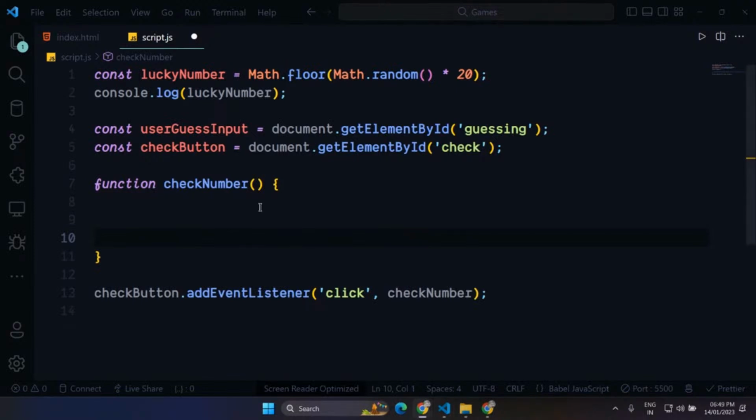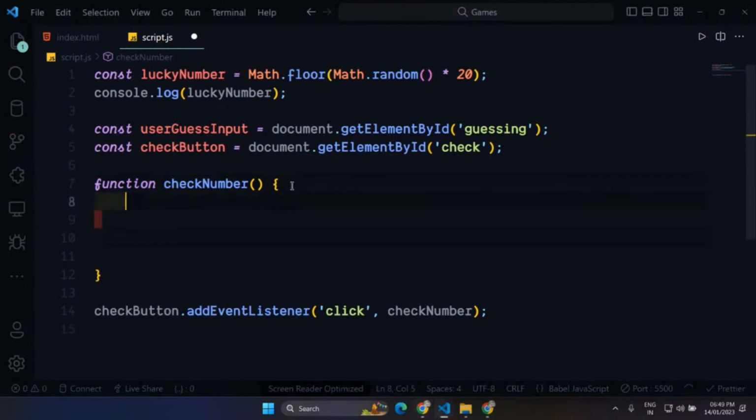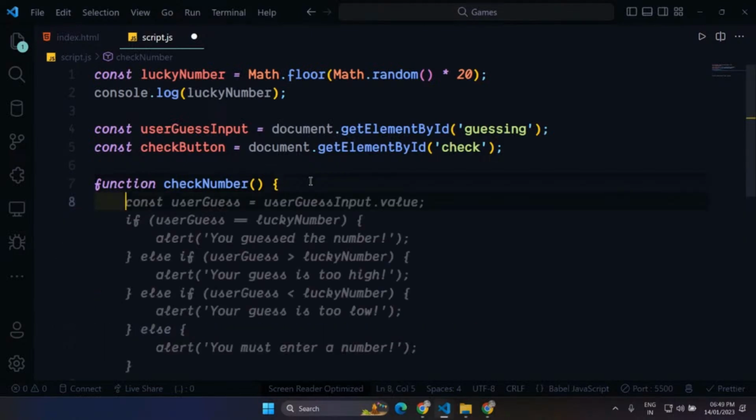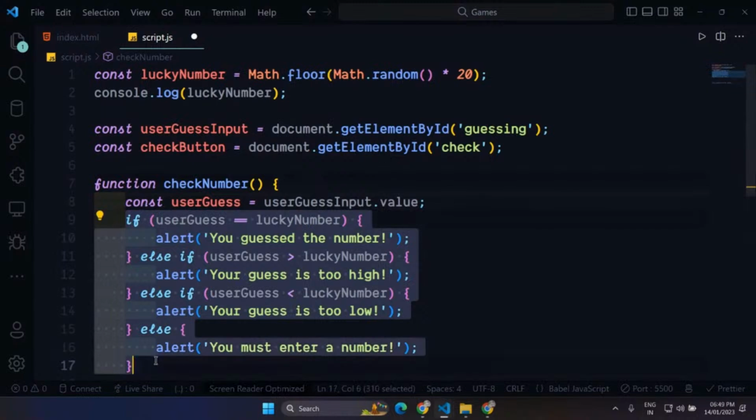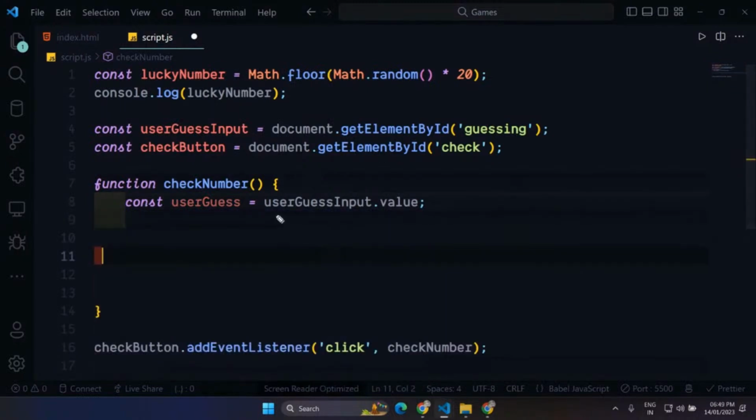So yeah, let's just continue from here. First thing, I will just get the number from the user. How will I get that? Input field dot value. So this is how I can get the input from the user. I'll just save it inside a new variable, user guess, userInput dot value.